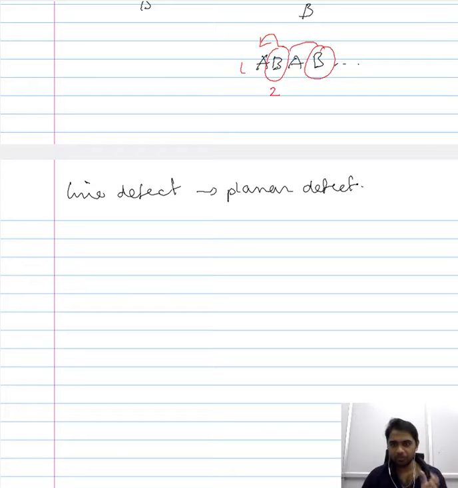I hope you don't have such ambiguous questions in your exams elsewhere, but this is a question that is really difficult to answer, and it is difficult for us to get convinced why we categorize stacking fault as a particular form of line defect. So let us try to justify why we categorize it under line defect.